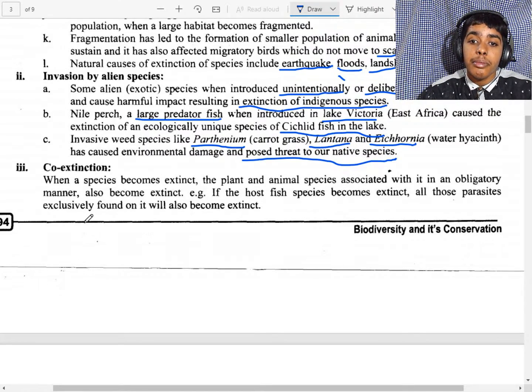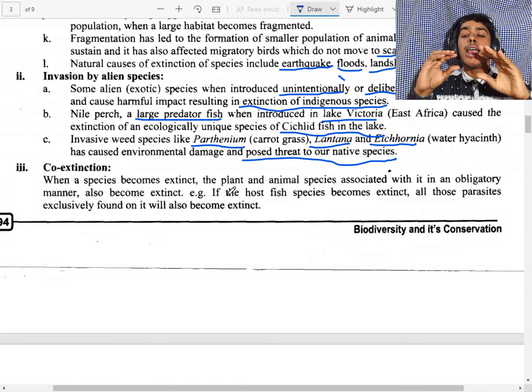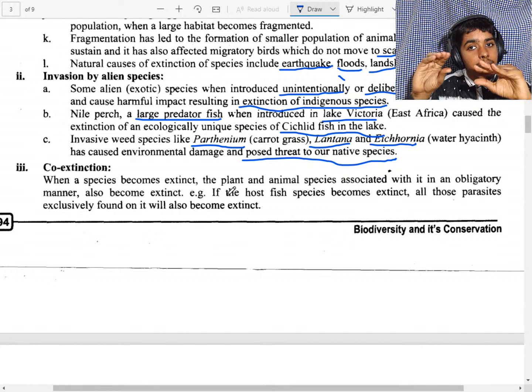Co-extinction. Okay. That means if there is a plant and there is an animal, if the plant is extinct, the animal eating the plant will also be eliminated.